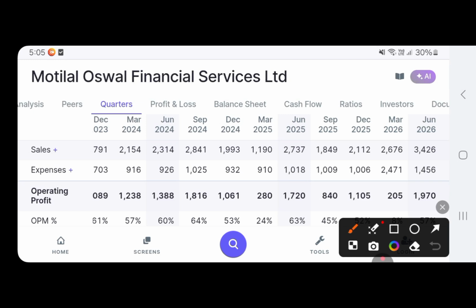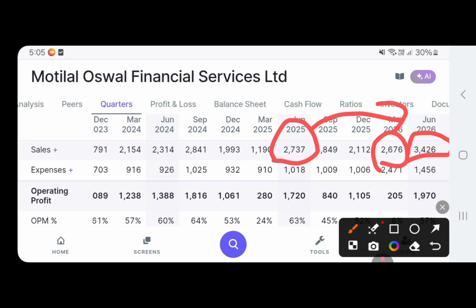So let's start by looking into the financials, that is the quarter results that it posted last Thursday. This is the result posted by the company. You can see the June quarter. It has posted 3,426 crores of revenue in this June quarter. In the same June quarter of last year, it was 2,737 crores, so you can see a more than 20% increase in sales. In the last quarter, it was 2,600.